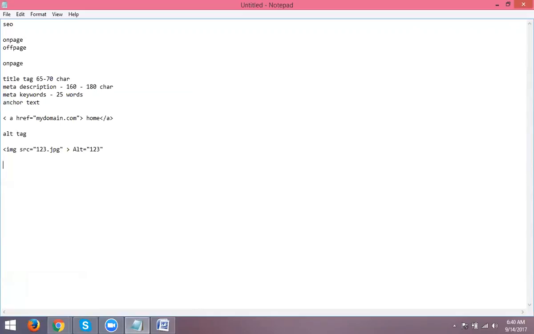So this is a basic fundamental of on-page. If there is a mistake in these on-page fundamentals, the website shows issues every time. Issues will be found by the tools, but fundamentals are important.